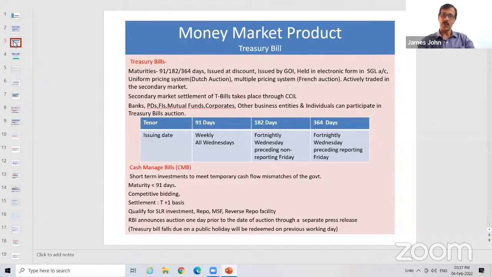And here the second difference is that it is competitive bidding. That means non-competitive bidding is not applicable. That means it is a multiple pricing system. So these are the two differences. Otherwise, it is one and the same thing for qualifying for SLR purpose, MSF, reverse repo, everything.